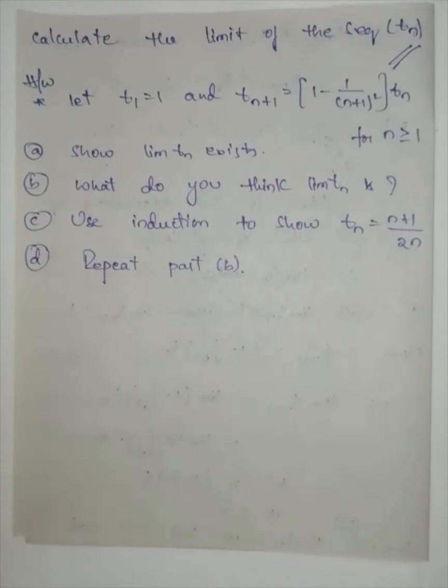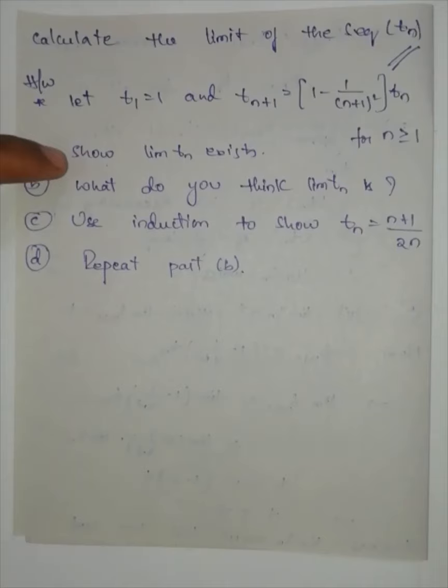After finding tn is equal to (n+1)/(2n), repeat the same second part. What is the limit of the sequence tn? Do this one as a homework. Work out on it.